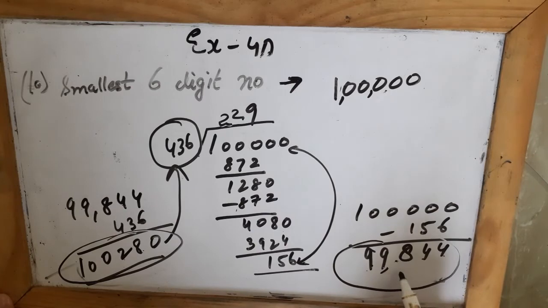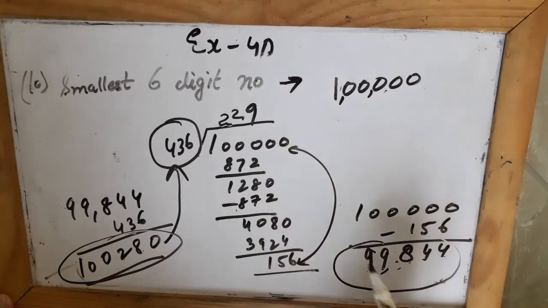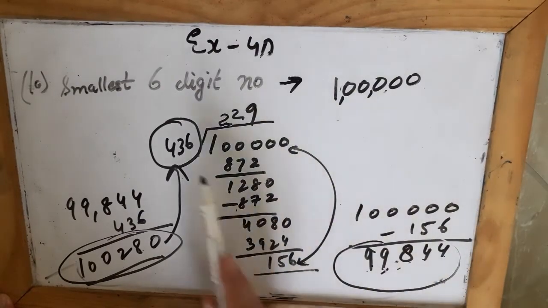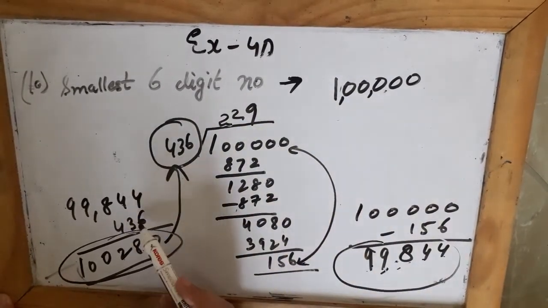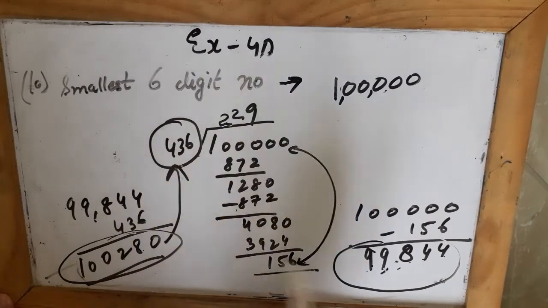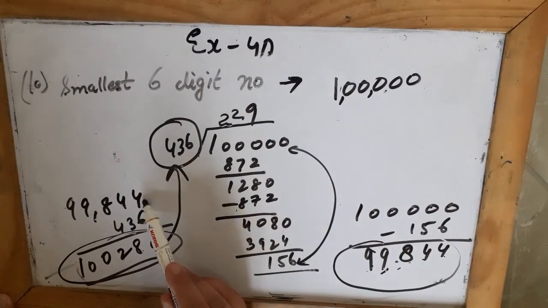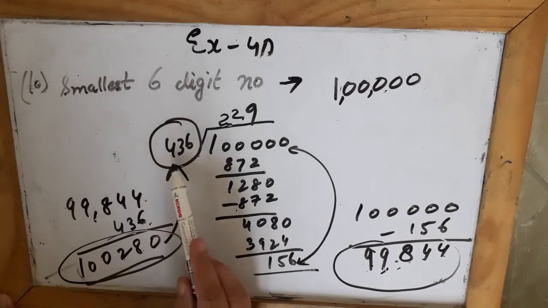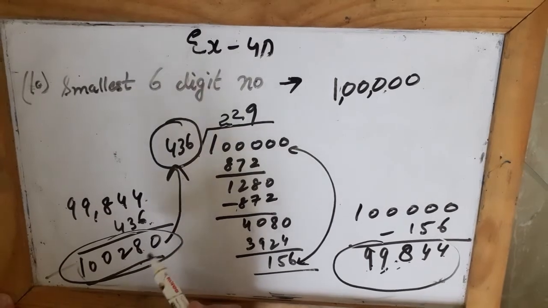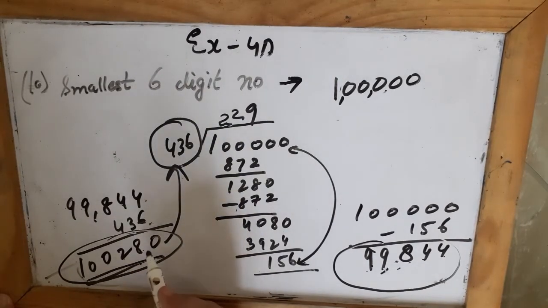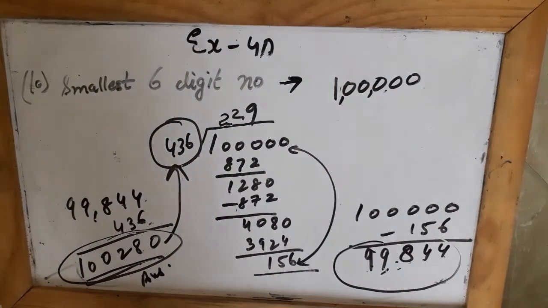But when I subtracted, I was left with a 5-digit number, and the question wants a 6-digit number. So in order to be exactly divisible, I will write the next multiple of 436. For that I will add 436 to this 5-digit number which is exactly divisible by 436, and I will get the next number which is exactly divisible by 436, and this is a 6-digit number. So this is my answer.